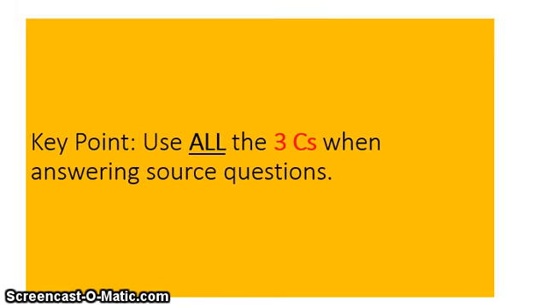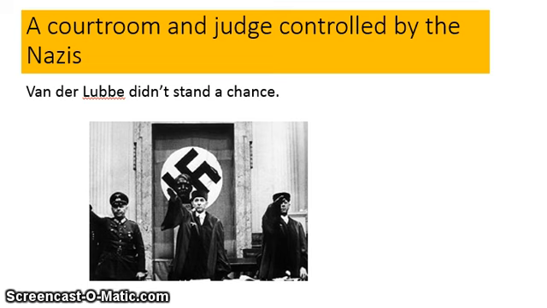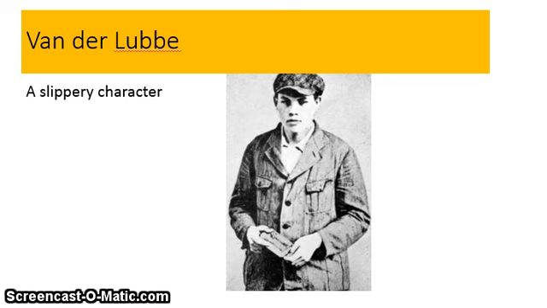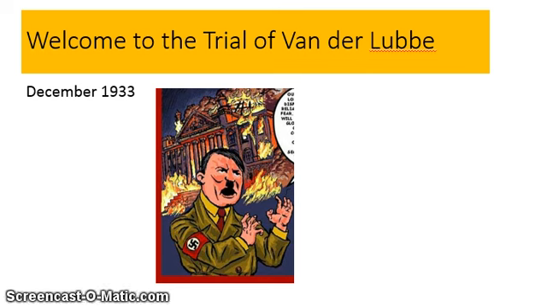We have ways of making you use all the 3 C's. Once upon a time, in a courtroom with a judge loyal to the Nazis, a young communist called Van der Lubbe was put on trial for treason, starring Hermann Göring. Welcome to the trial of Van der Lubbe, December 1933.